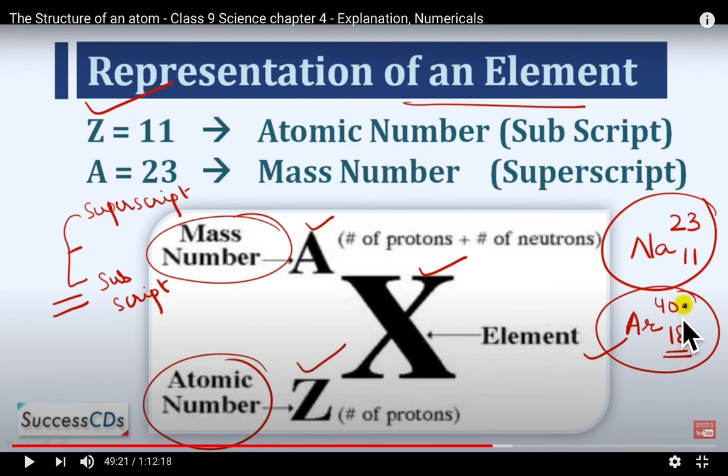And if we have to calculate the number of neutrons, are you able to find out? Yes. Because we know mass number is what? That is number of protons plus number of neutrons. We know the number of protons, that is 18. So the number of neutrons will be 40 minus 18, that is 22. Like this way you can calculate.